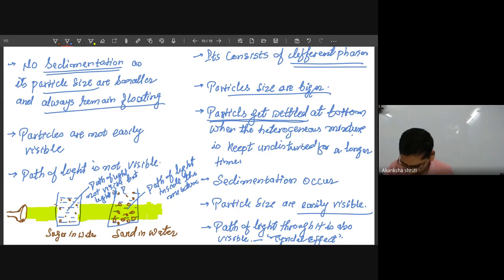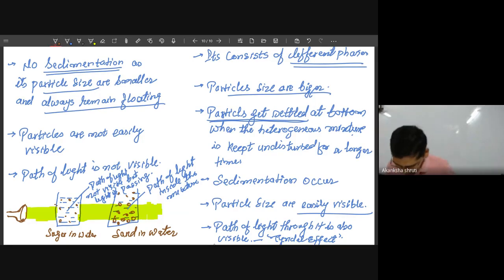Light will just pass through this medium, but the colorful light will not be visible. But in a heterogeneous mixture, the colorful light inside the mixture will be visible. Are you getting this much? So this was all about homogeneous and heterogeneous. You have to keep all these things in your mind.